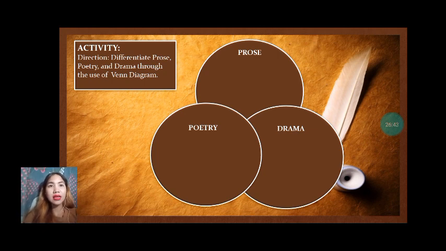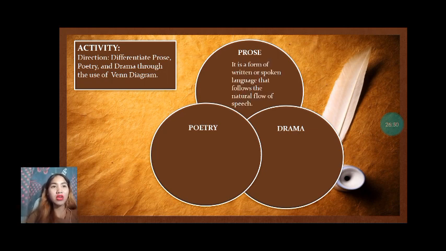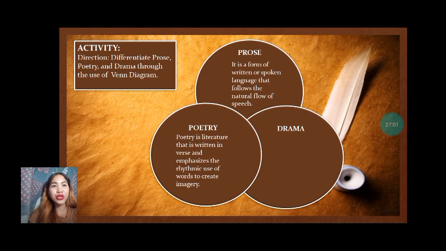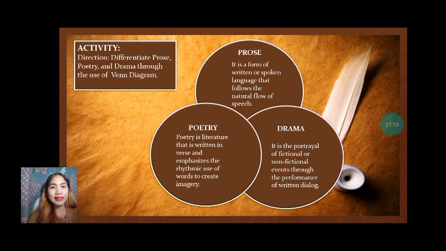So that's it. Let's discuss the difference between the three. The first one is prose. Prose is a form of written or spoken language that follows the natural flow of speech. While poetry is literature that is written in verse and emphasizes the rhythmic use of words to create imagery, drama is a portrayal of fictional or non-fictional events through the performance of written dialogue.